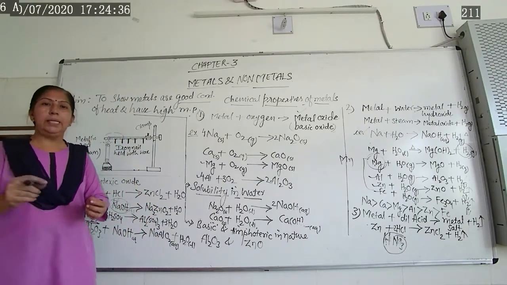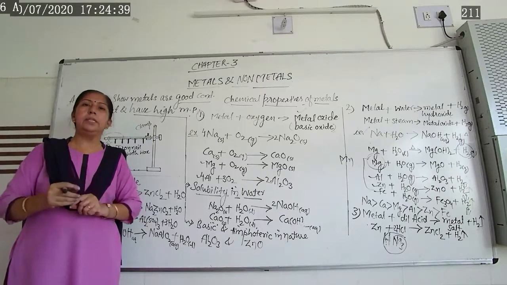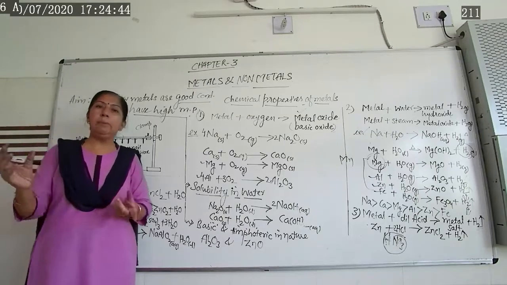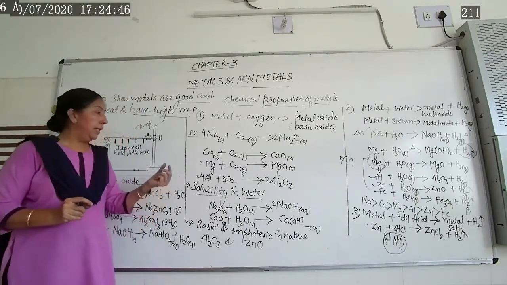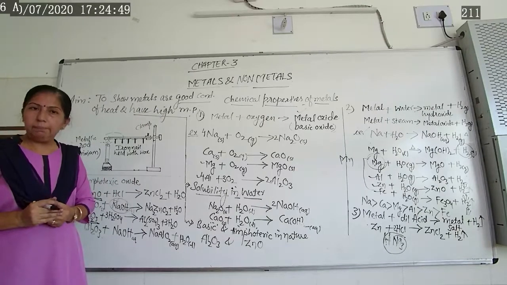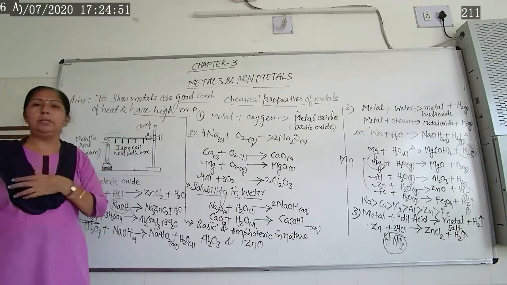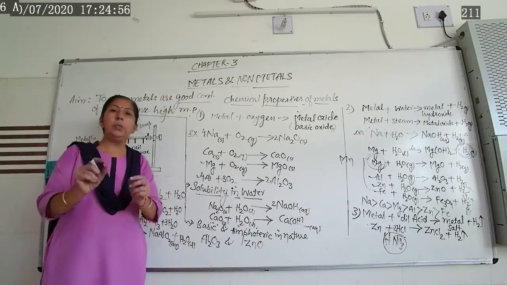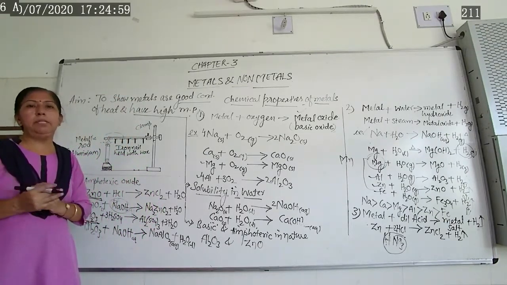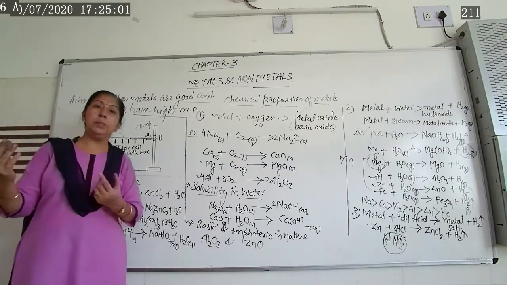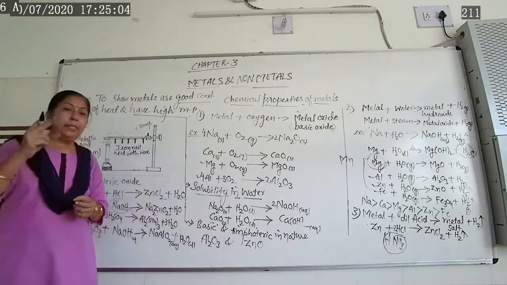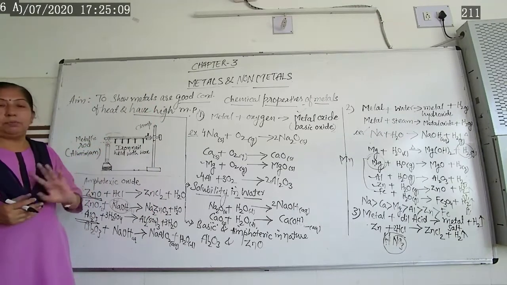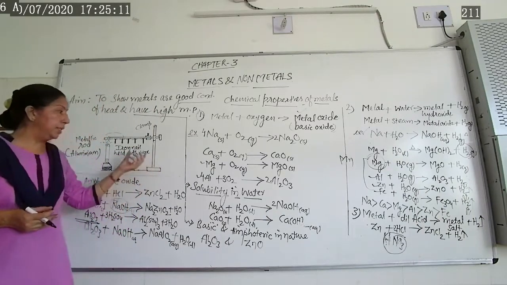If you take an iron nail and connect it in the circuit, since it is metal, current can be passed through it, and a bulb or a small LED, if you have connected it, will glow. But if you take, instead of metal, any other insulator, either plastic, chalk or any other insulator, it will not glow. That activity shows that metals are good conductors of electricity. Here I have shown metals are good conductors of heat as well, and they have a high melting point.